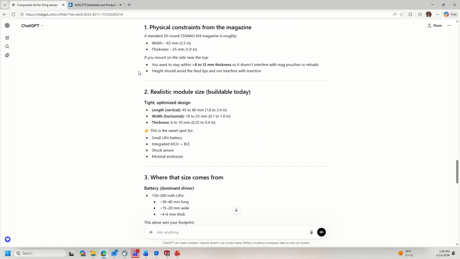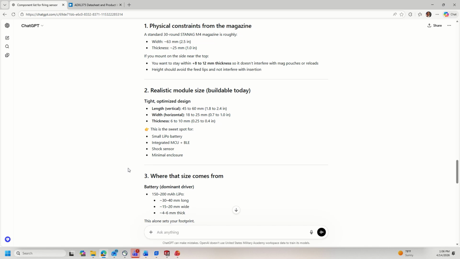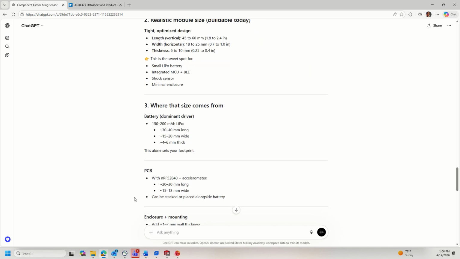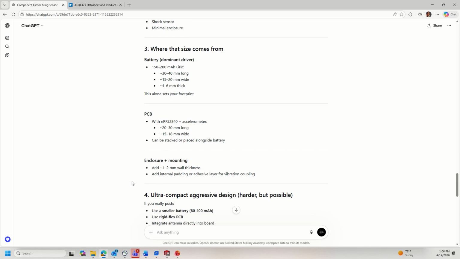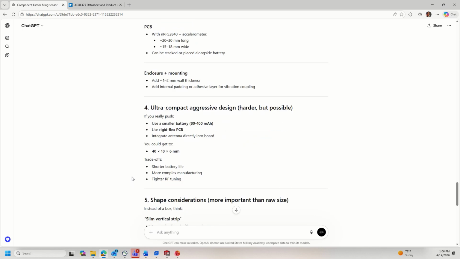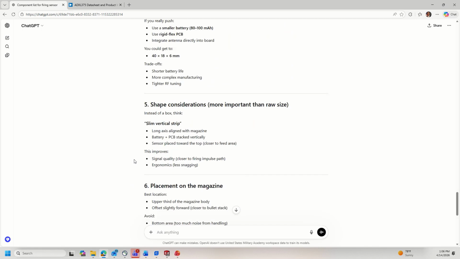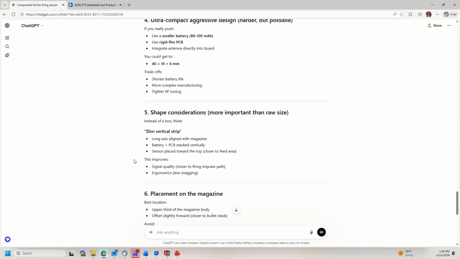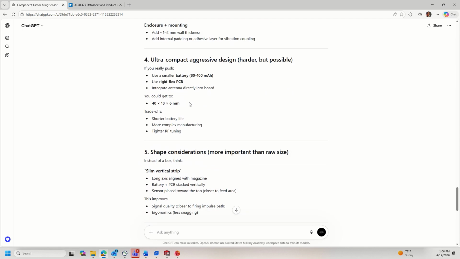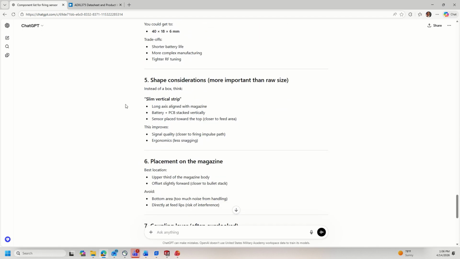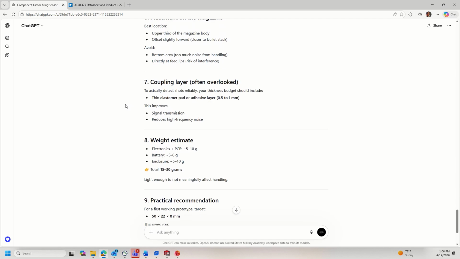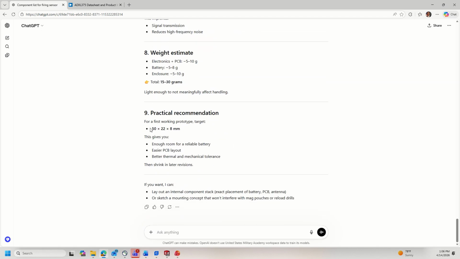So physical constraints for the magazine, as well as a realistic module size, and that's being driven a lot by the battery, the PCB, the enclosure and mounting. And so it's telling me that if I want to be ultra compact, it'd be 40 by 18 by 6 millimeters. But a practical recommendation is I go 50 by 22 by 8.